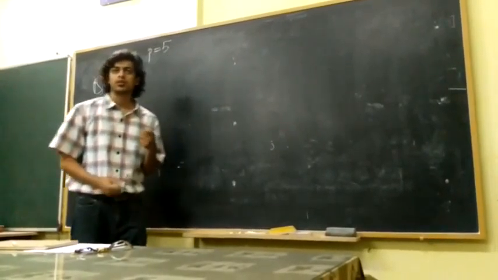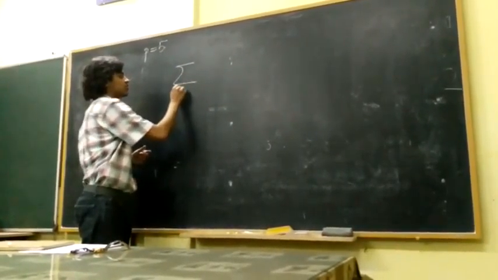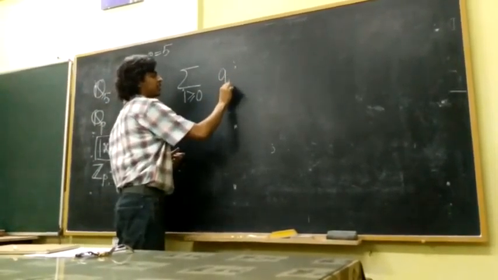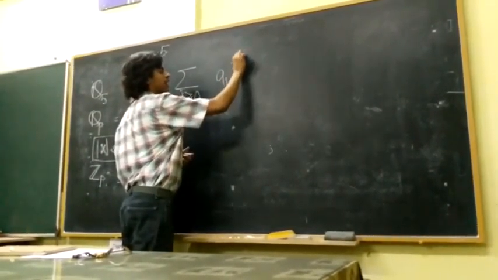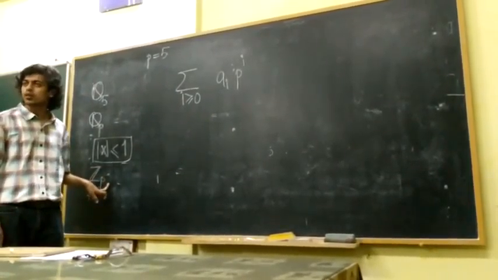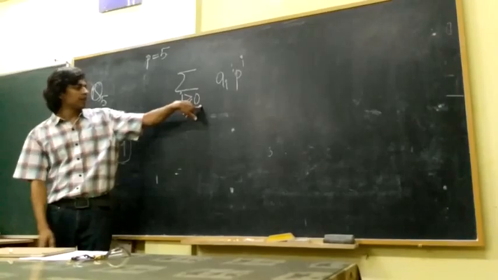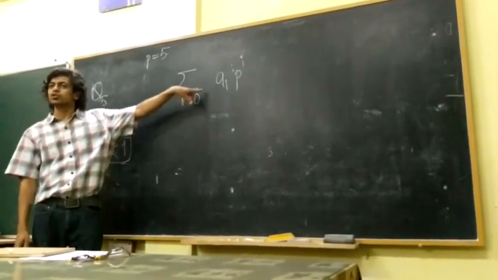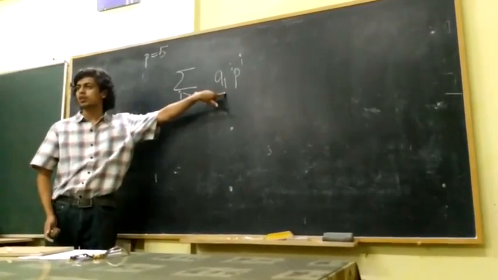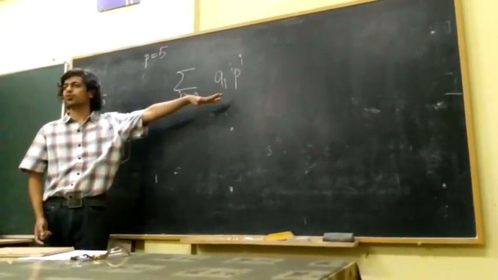A p-adic number is the summation over i greater than or equal to 0 of a_i p^i. This number belongs to Z, because I'm starting from i greater than or equal to 0. So I don't have any negative powers of my prime, right? So my absolute value is going to be greater.